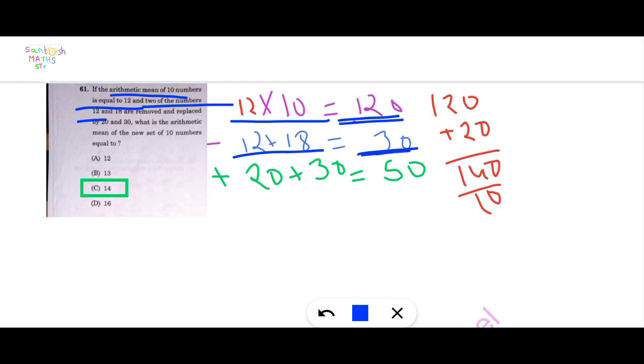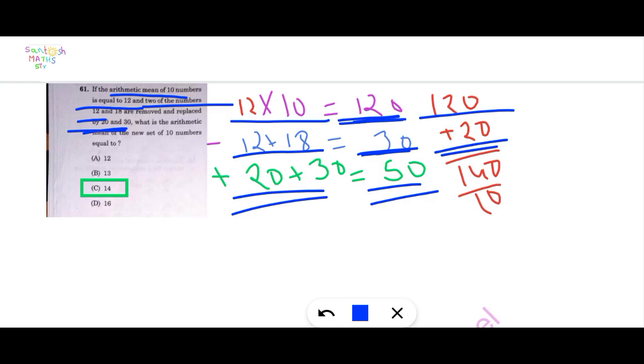30 removed from 120 and replaced by 20 plus 30. Add 20 plus 30 is equal to 50. That means 120 plus 20, because here 50 minus 30 is equal to 20, and that is 140. And here given mean of the new set of 10 numbers, divided by 10, finally we get option C, 14.